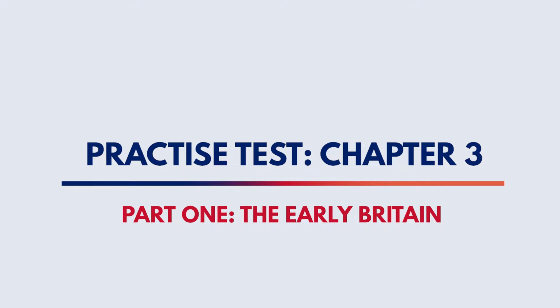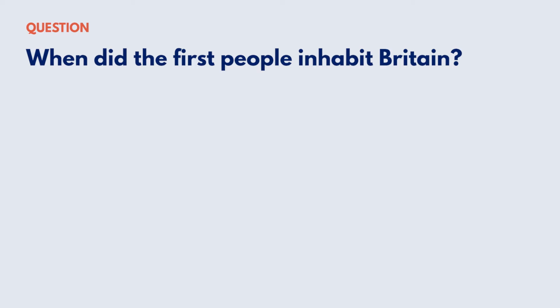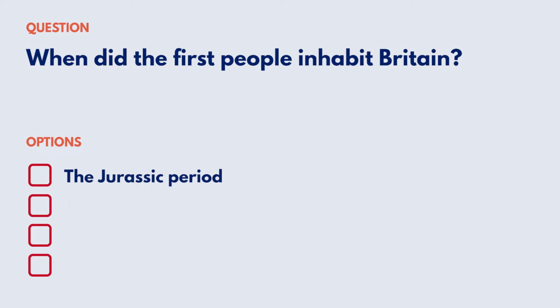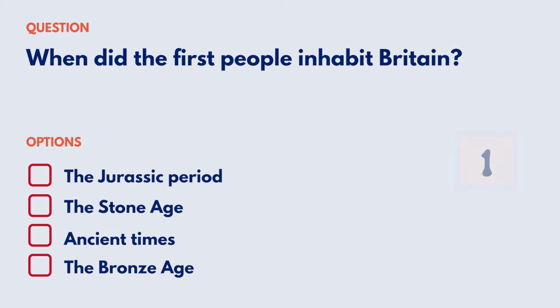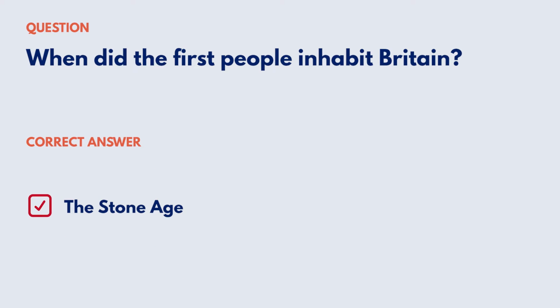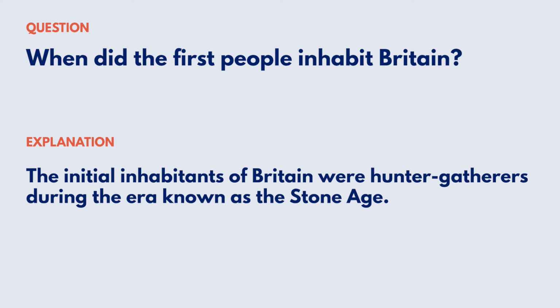So, let's begin. The first question is, when did the first people inhabit Britain? Your options are the Jurassic period, the Stone Age, ancient times, the Bronze Age. Correct answer, the Stone Age. Explanation: the initial inhabitants of Britain were hunter-gatherers during the era known as the Stone Age. Reference: Chapter 3, A Long and Illustrious History, Early Britain.